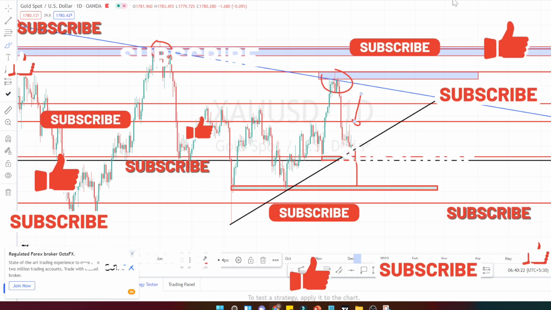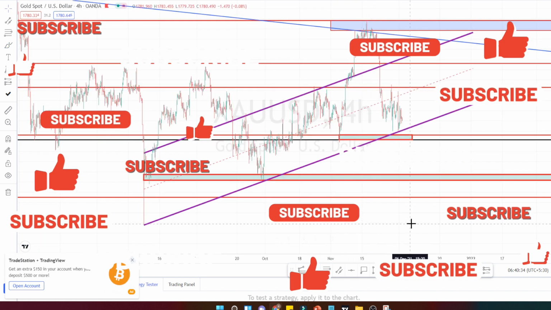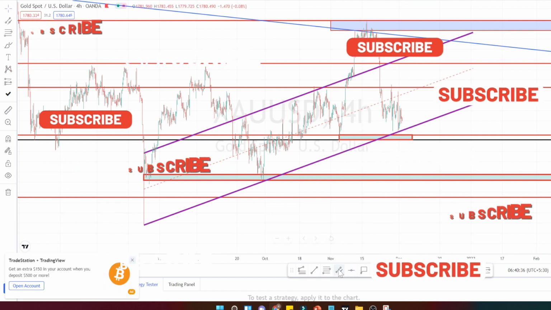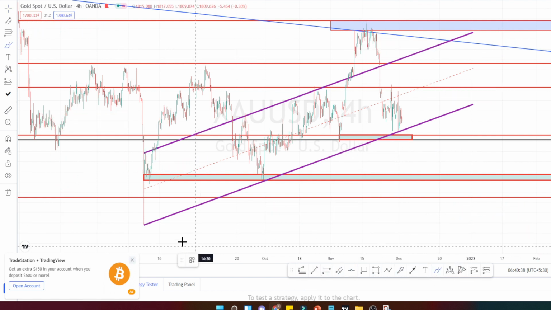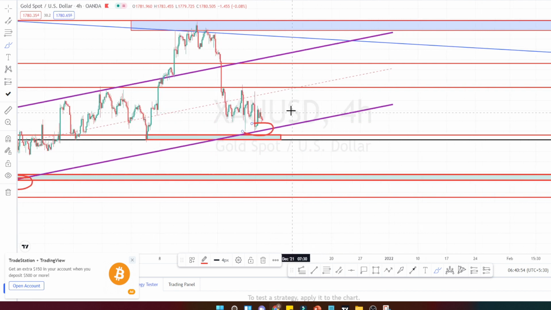Let us do the analysis in 4 hours time frame. So I am in 4 hours time frame now. The same support line which was drawn in the daily time frame, I have drawn it as a channel pattern, and this is going to be acting as a support for the present price action. Let us see whether it's going to break this support level or whether we are going to see any sort of consolidation within this range over here.